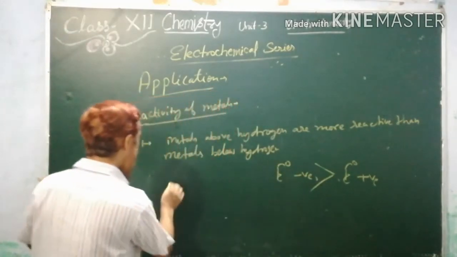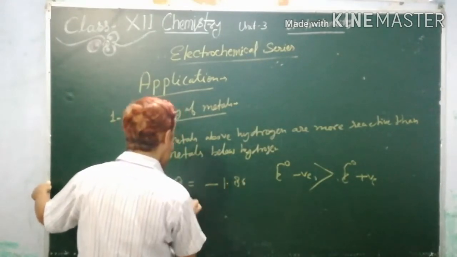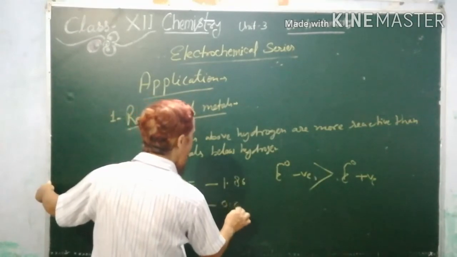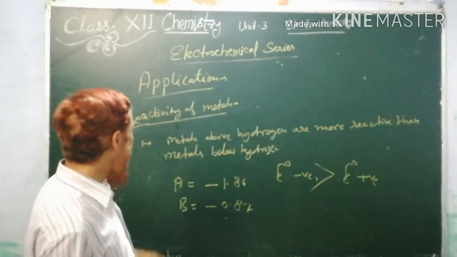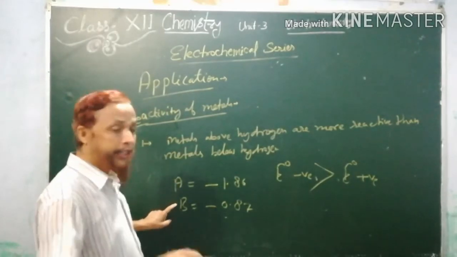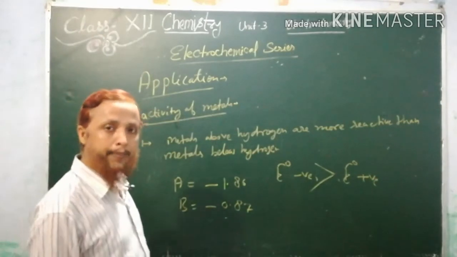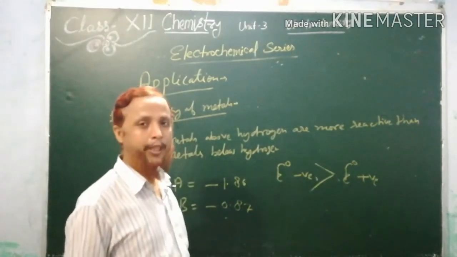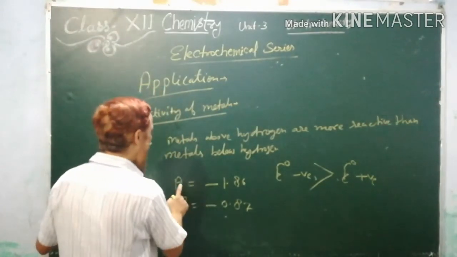Means if A has minus 1.86 and B has minus 0.87, and it asks which of A and B is the most reactive element, just think and tell me. You can't tell me, but just think now. Keep your answer. So you see, the E naught of A